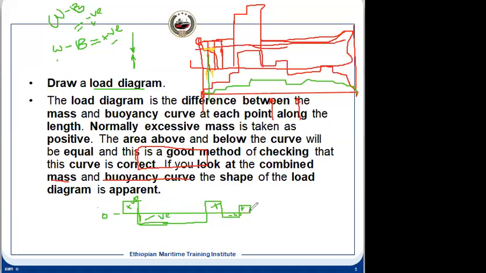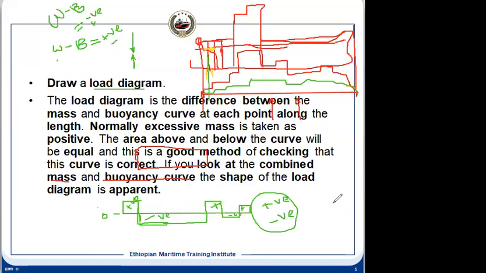If you sum up all the positive values and sum up the negative values, it should be equal. So that confirms that your diagram is correct. This is the way we can plot the load diagram, and you can check also if it is correct or not.